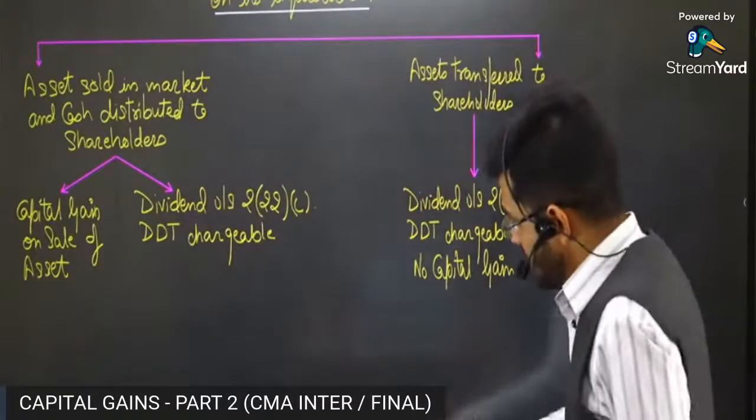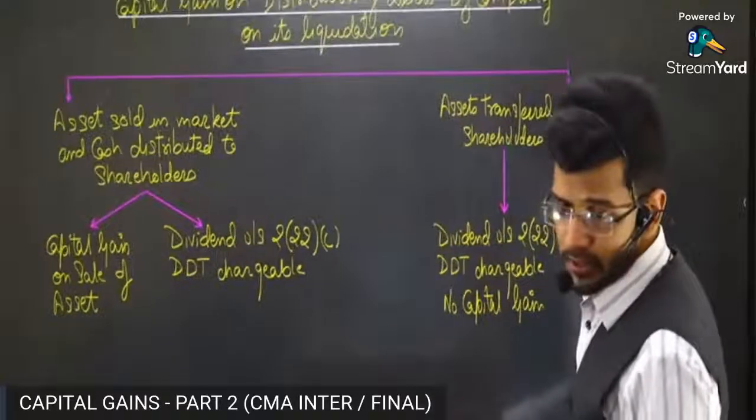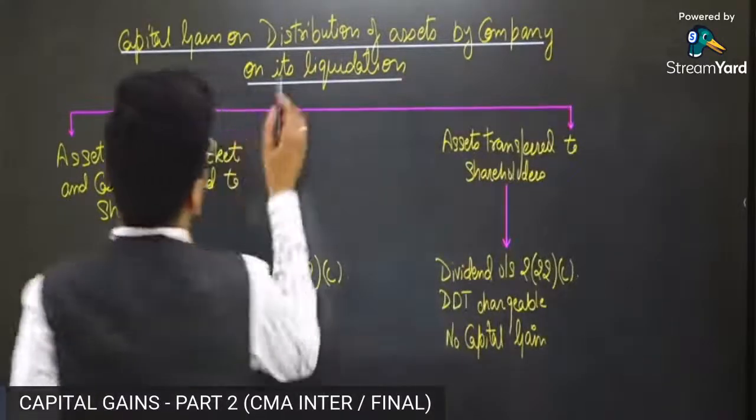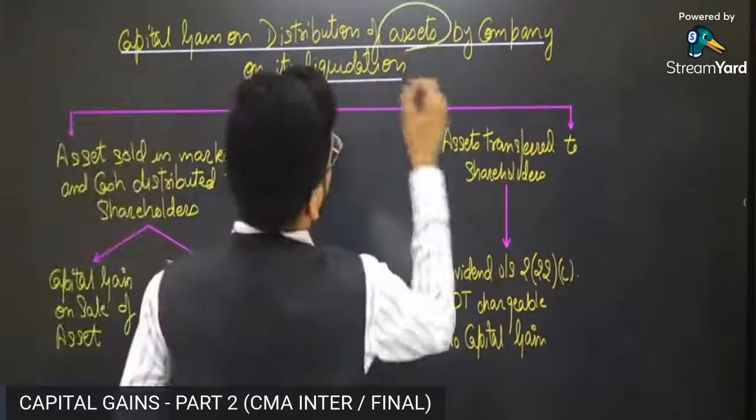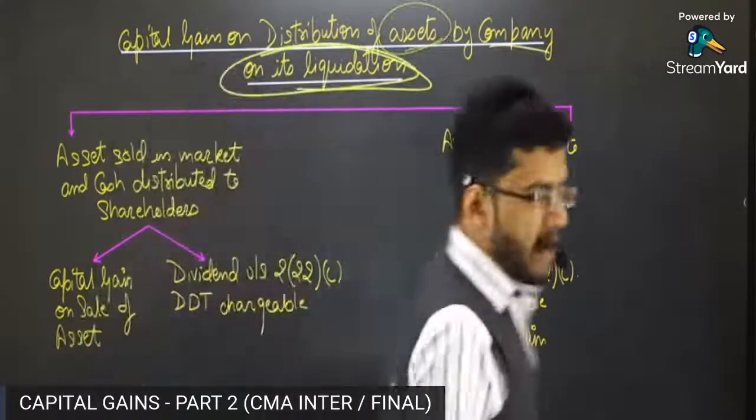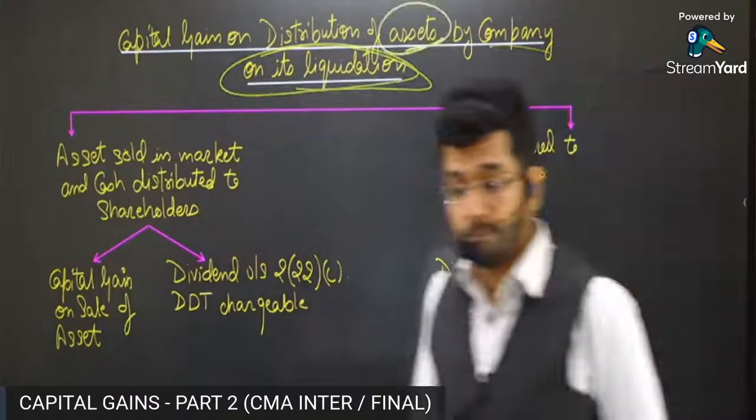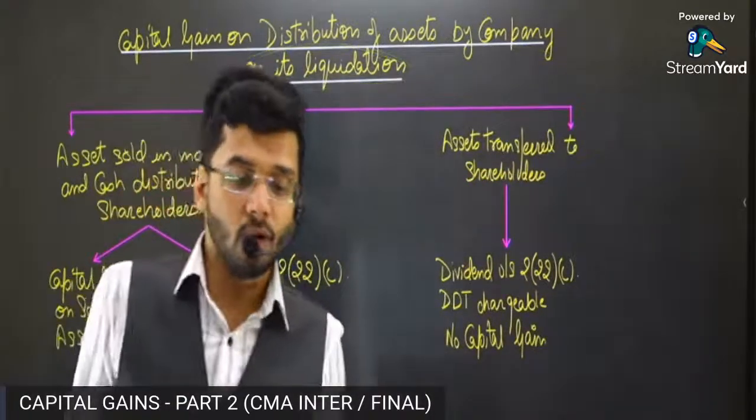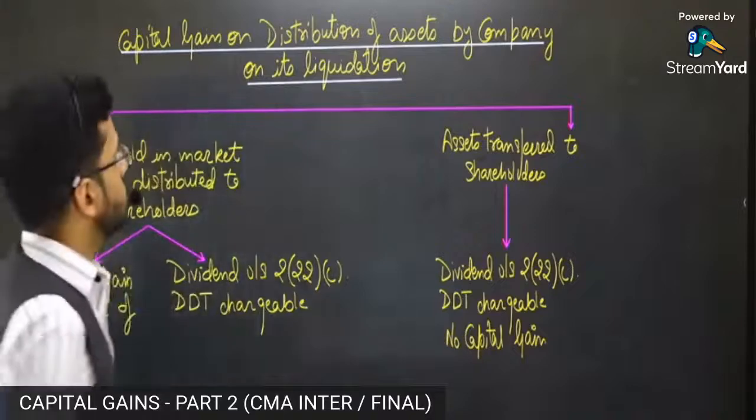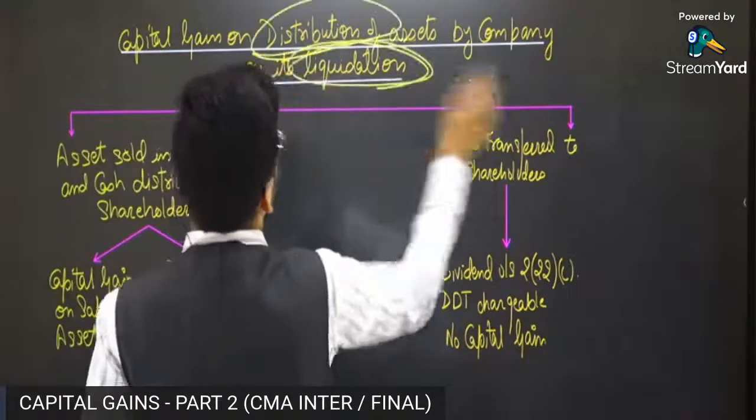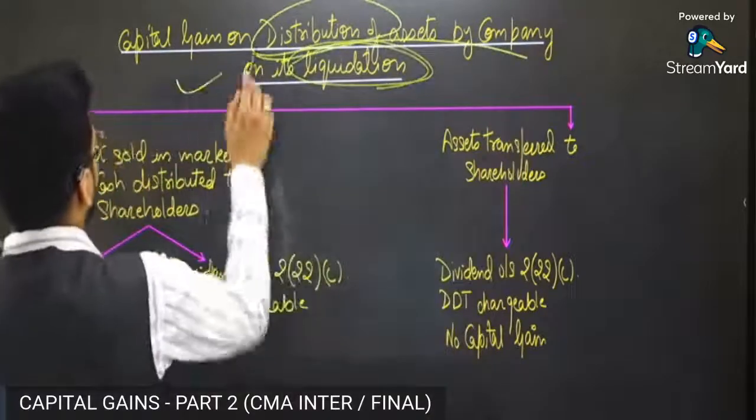All right, let's move on to the next section. Let's see what is the next section. And the next section is capital gain on distribution of assets by a company on its liquidation. So whenever capital assets are being transferred by a company to its shareholders, what will be the tax implication? That is what we are going to determine now.